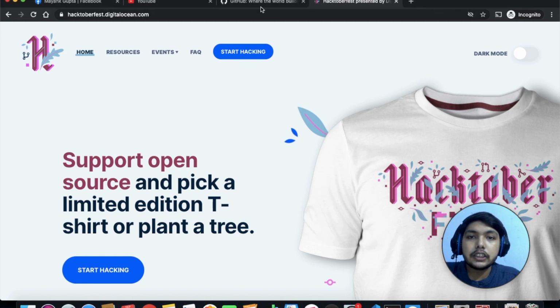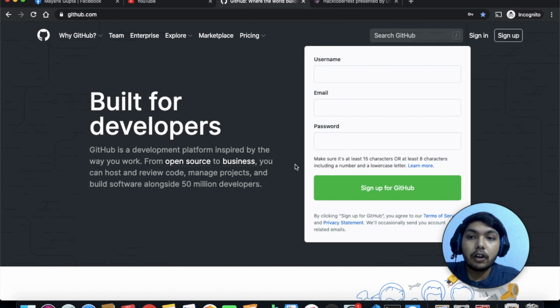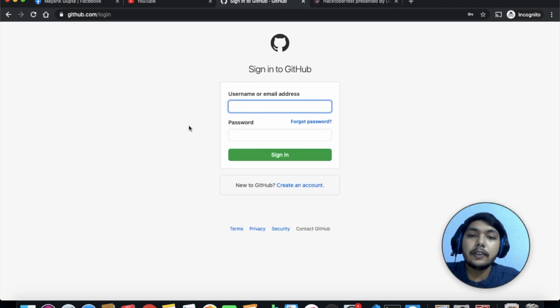So the first step is to sign up or log in to your GitHub account. Just go to github.com, I have added it in the description. If you don't have an account, then please sign up here, and if you are already an existing user, click on sign in.